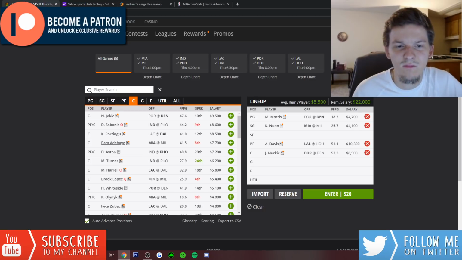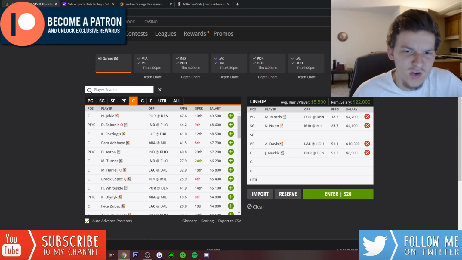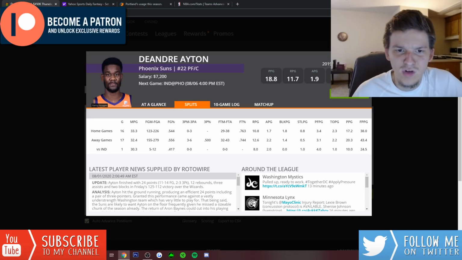If I can try and find the salary to get up to Nurkic, I think I do prefer Nurkic. But Bam is a really good play at 7,700. If I'm not going to Nurkic at the top, he's my next favorite option for sure. DeAndre Ayton, also another guy that just feels a little bit too cheap. 7,200 here against the Pacers.